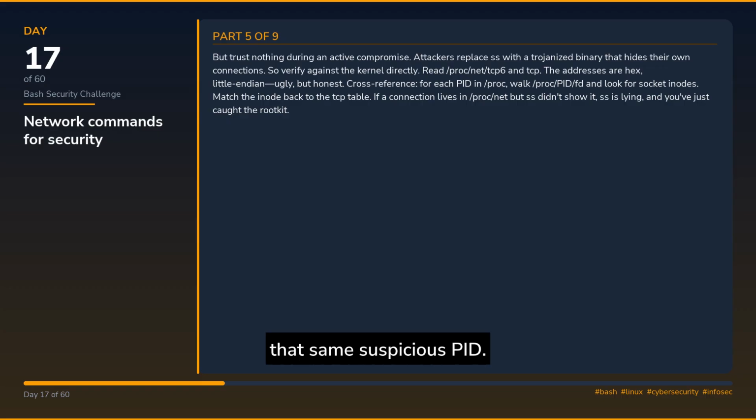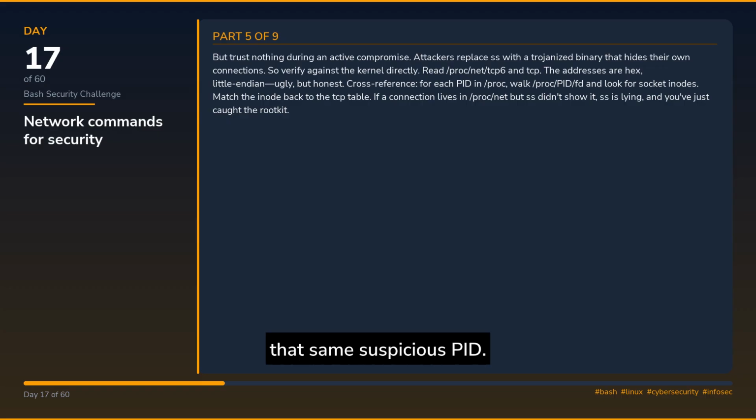But trust nothing during an active compromise. Attackers replace ss with a Trojanized binary that hides their own connections. So verify against the kernel directly. Read /proc/net/tcp6 and tcp. The addresses are hex, little endian, ugly, but honest.